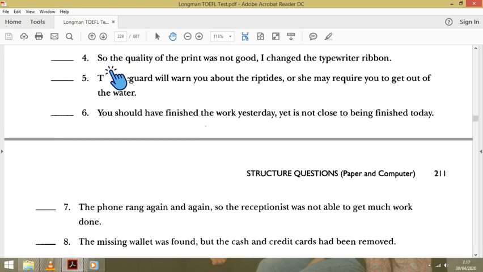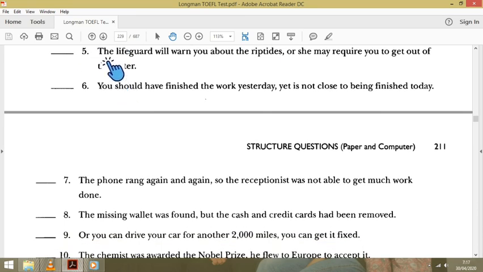We can't put a coordinate connector at the beginning; we have to put it in the middle. This means number 4 is incorrect. Number 5, subject, verb, there's a comma, there is or, a coordinate connector, subject, verb. It means that number 5 is correct.